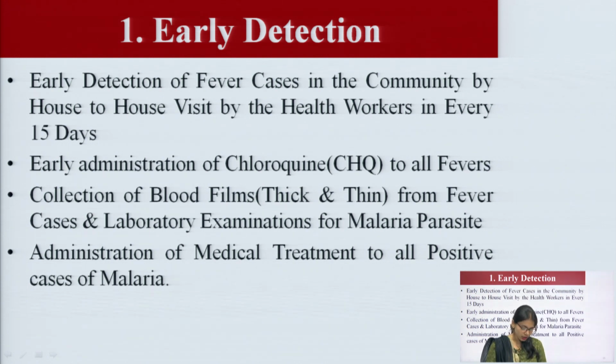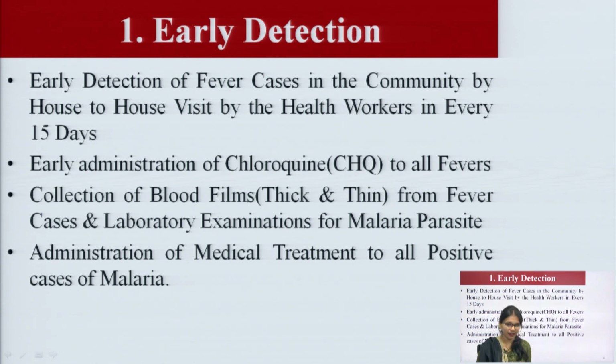First is chloroquine. If the anti-malarial drug chloroquine is given to the patient, then we can control or prevent it. We give chloroquine 150 mg base per tablet. If we are giving it for 3 days, then it is 25 mg base per kg divided over the 3 days.